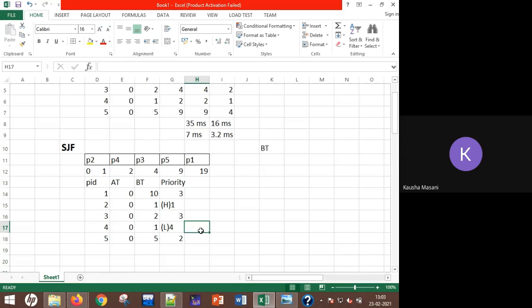P3 is done. The remaining one is P4, burst timing 1, so 18 plus 1, 19. P4 is done. Execution timings: P1 is 16, P2 is 1, P3 is 18, P4 is 19 and P5 is 6.